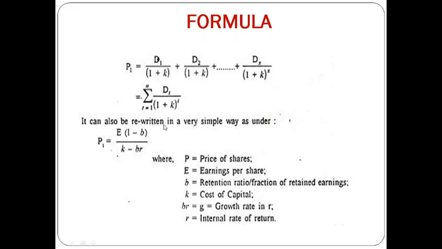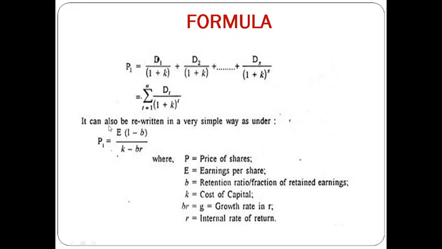This model can also be rewritten in a very simple way in another formula. Here P1, that is market value, is calculated with this formula. Here E is the earning per share, and 1 minus B, where B is the retention ratio, or the fraction of the total funds which are being retained by the company. Here K is the cost of capital and BR is the growth rate. Through this formula, we can calculate the market price and see whether a dividend policy has an impact on the value of the firm or not.